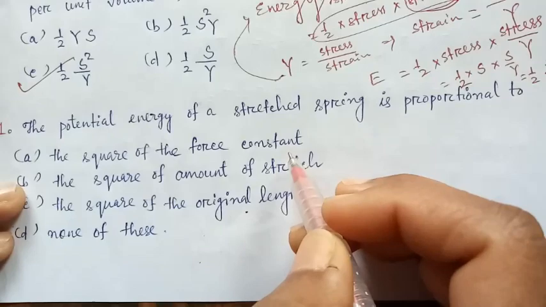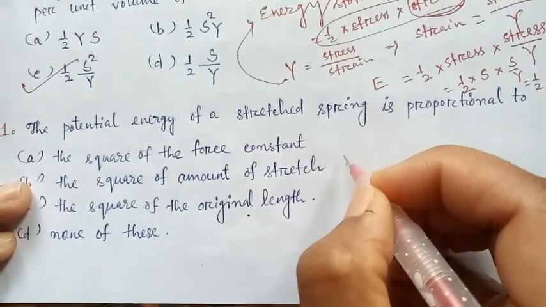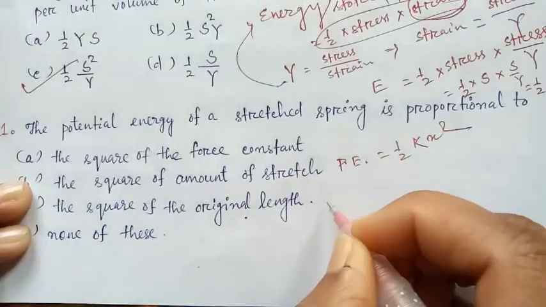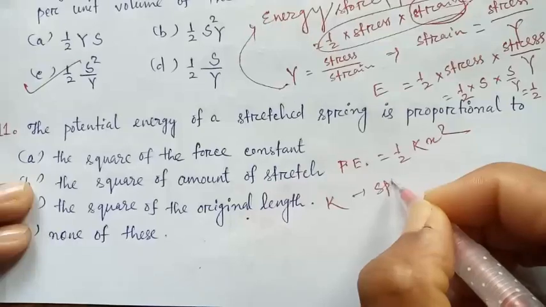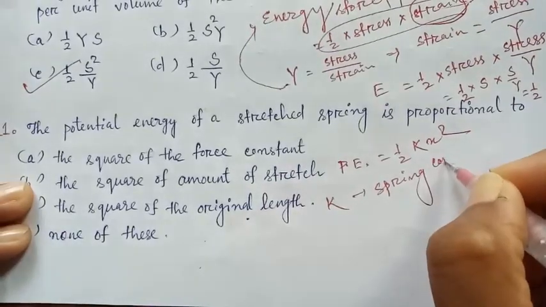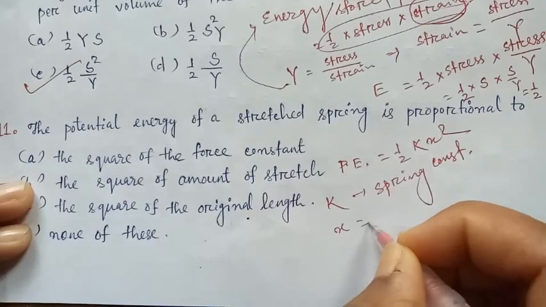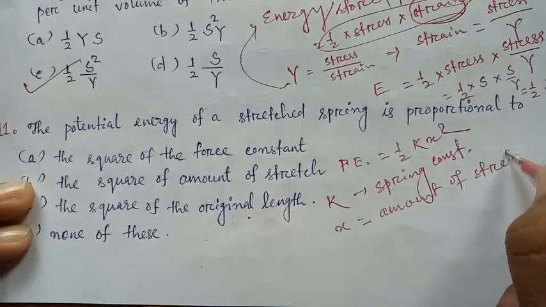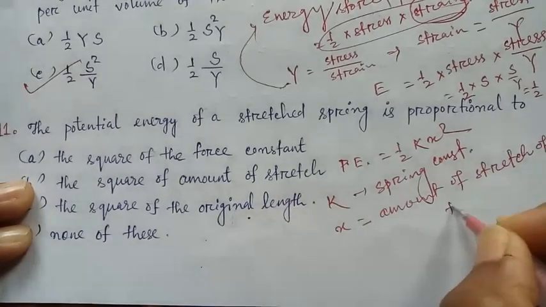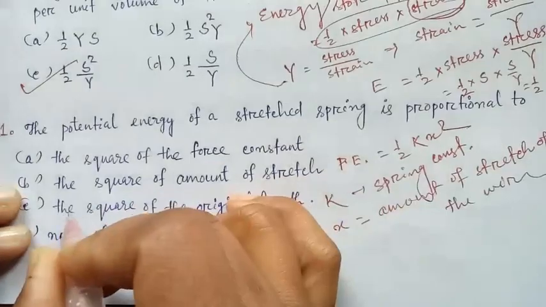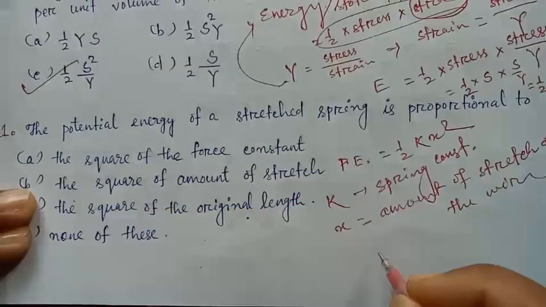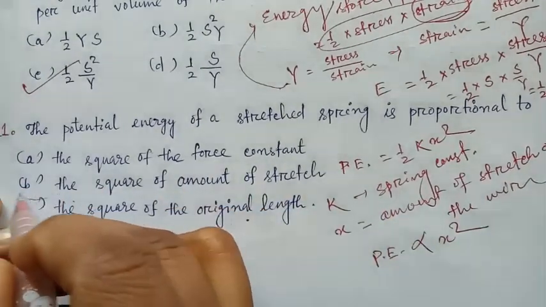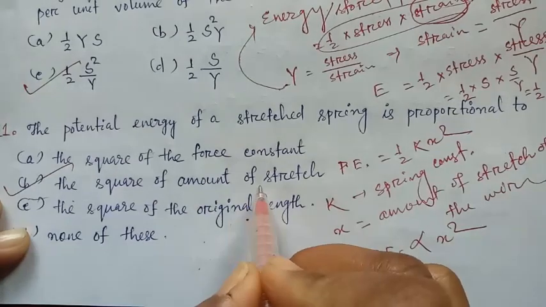The potential energy of a stretched spring is equal to half of K x square, where K is the spring constant and X is the amount of stress of the wire. So option B, potential energy is proportional to X square, the square of amount of stress.